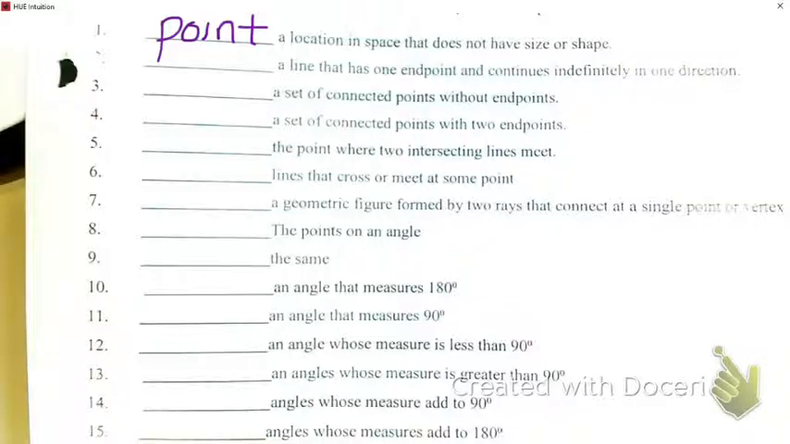Okay? Number 2 says, a line that has one endpoint and continues indefinitely in one direction. That would be like a point and it continues. What would that be called? It's not a line because there's a point on one side of it. A line keeps going on both ends. But it's a ray.